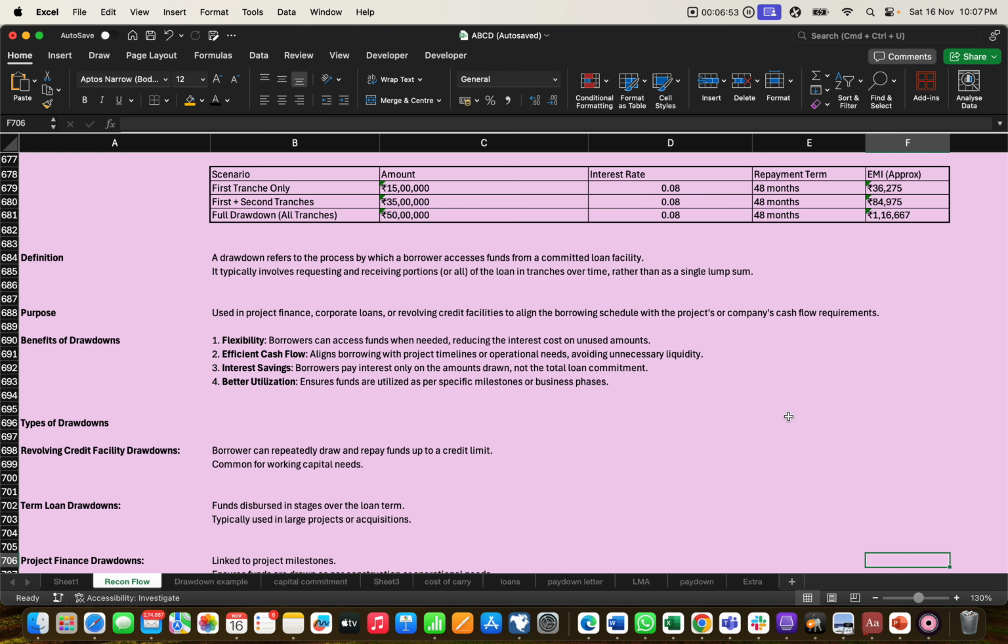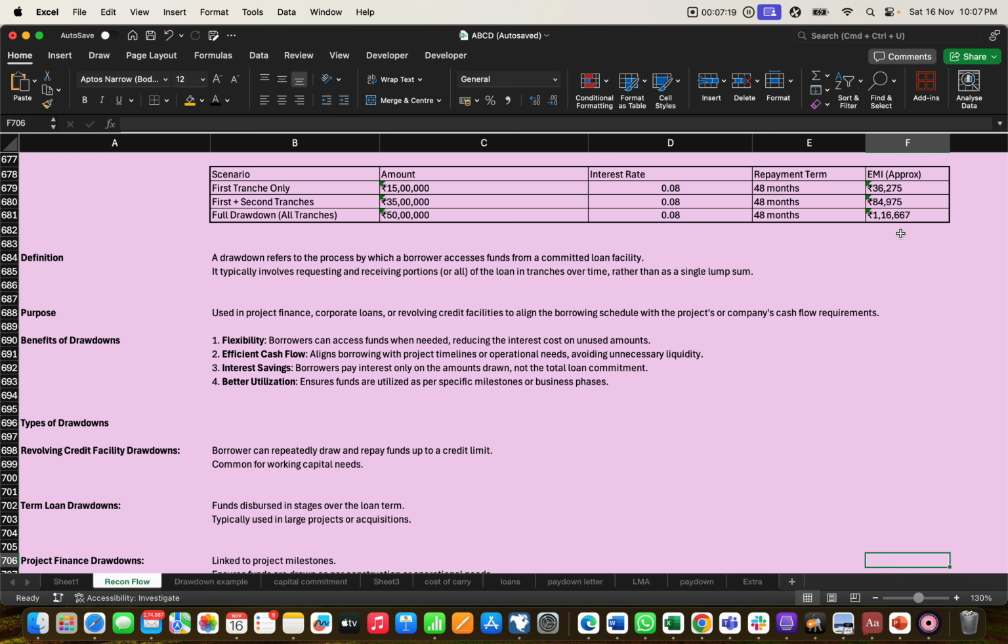If he gets the amount at some particular time period, he can invest that amount into one particular project only. Accordingly, he can avoid unnecessary liquidity problems or operational needs, as well as project timeliness. It is also saving interest as well. We'll show it in an example as well.